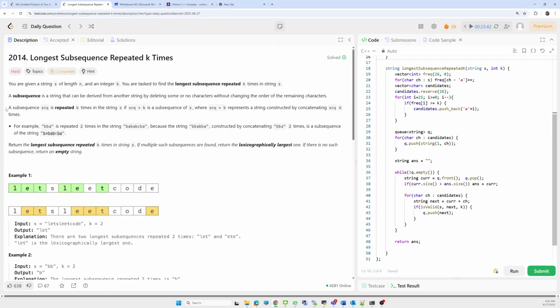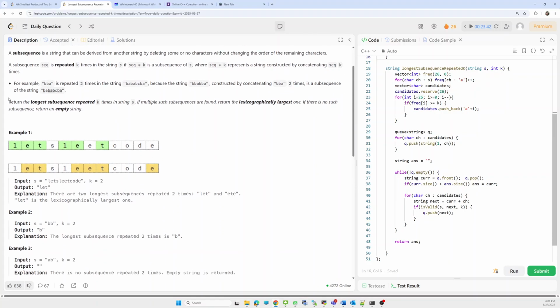A subsequence is repeated k times in a string s if sequence times k is a subsequence of s, where sequence times k represents a string constructed by concatenating the sequence k times.